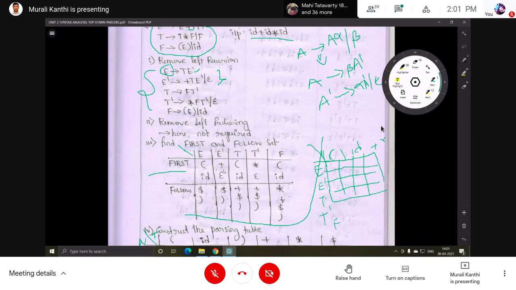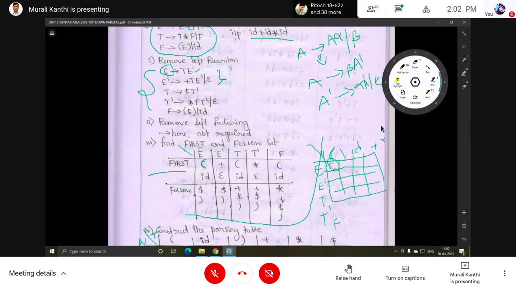First of E. You first have to see the first set. First of E, what are there? Open parenthesis is there, ID is there, right? In the E row, open parenthesis, and E row, ID, in this box we have to fill something.